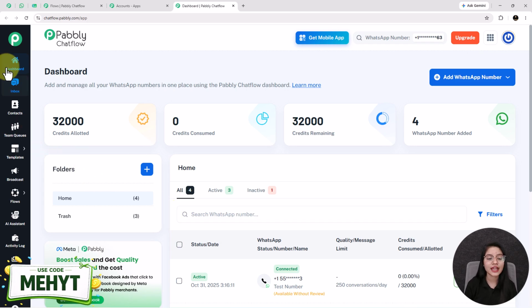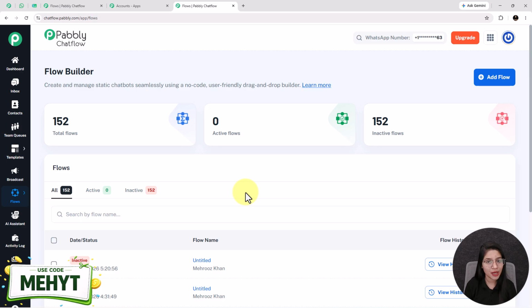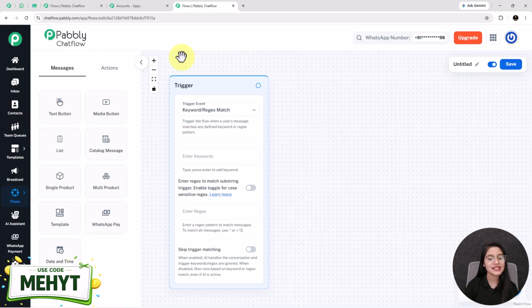On the left hand side, you will see the multiple features of Pabbly Chatflow. You just have to go towards this flows feature, and this flow builder page is going to appear in front of you. Here you can create and manage static chatbots seamlessly using a no-code, user-friendly drag and drop builder. For creating a new WhatsApp chatbot flow, you just have to click on this plus add flow button. See, this is the starting point of your flow, named as trigger. But before this, at first you have to give a name to the flow that you are creating.